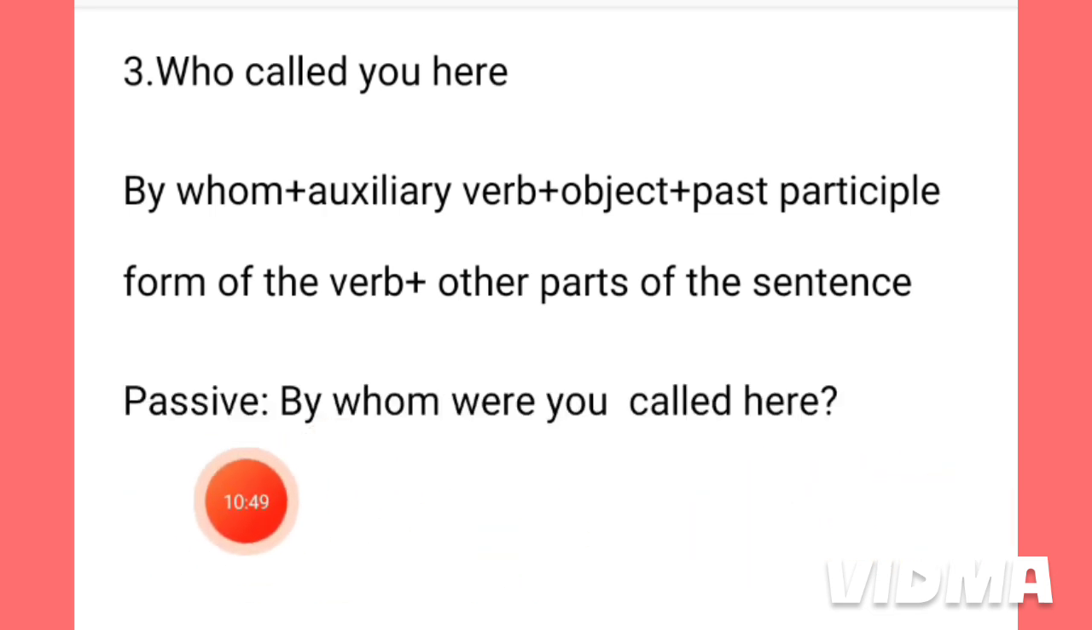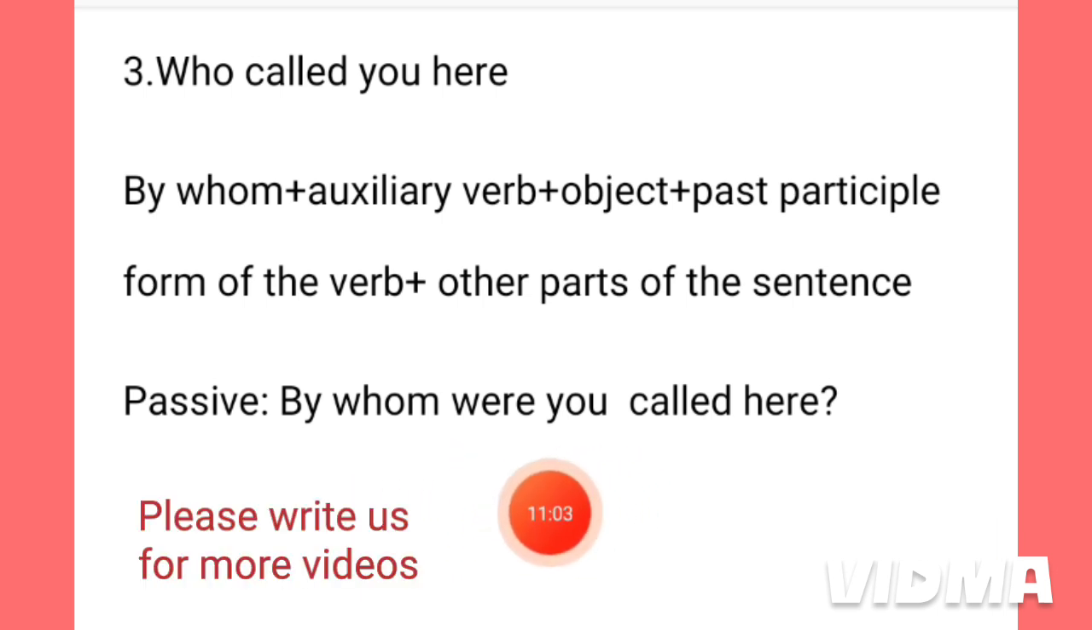See, this is the passive voice. By whom? Because here is who, so we have written by whom. Then the auxiliary verb where. We have used here where because after this is the object you.